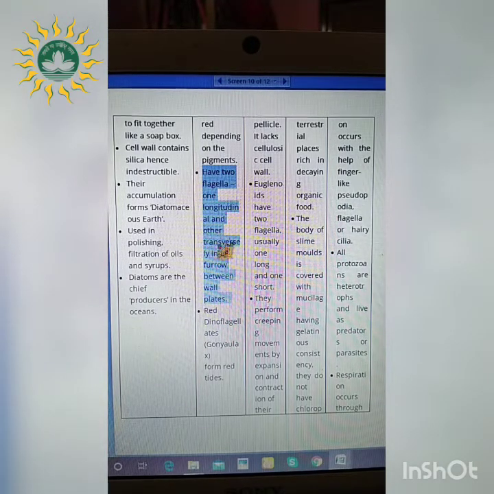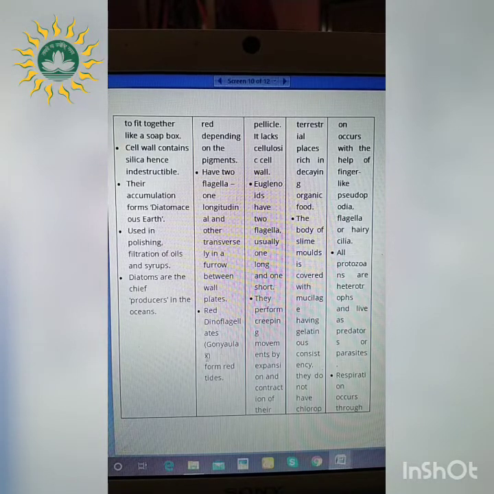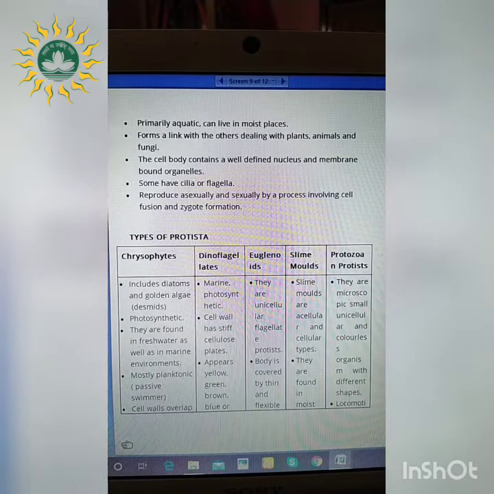So two types of flagella are present, one is longitudinal, another one is transverse, and these two flagella are helping in the process of movement of these dinoflagellates. Next is red dinoflagellates. For example, Gonyaulax, it forms the red tide. So wherever these red dinoflagellates are present, the red tides are being formed. So it is a pattern of red color.